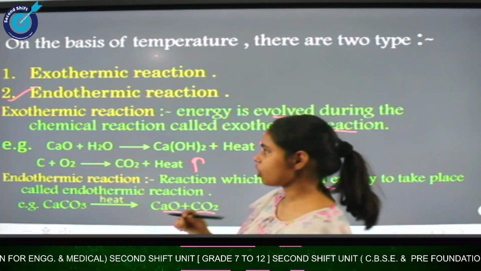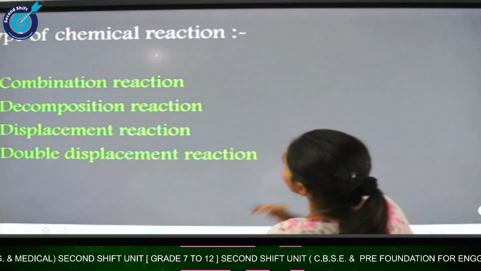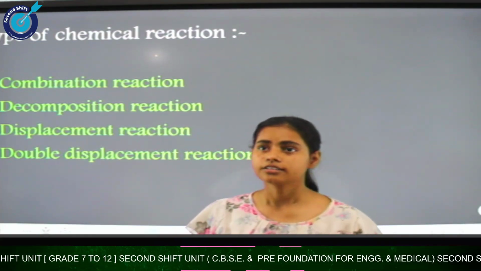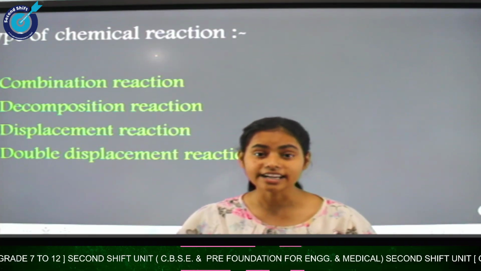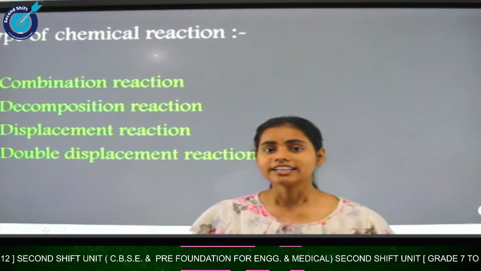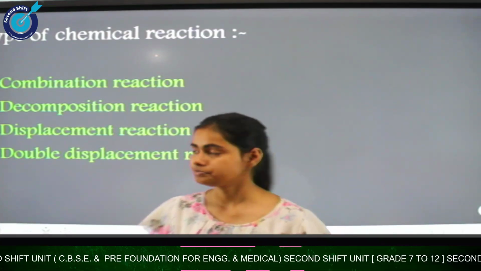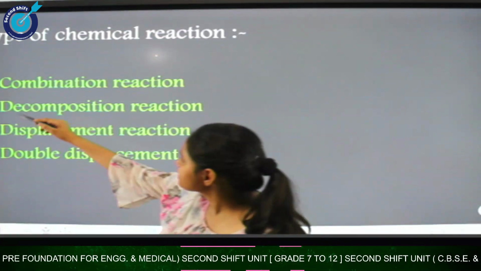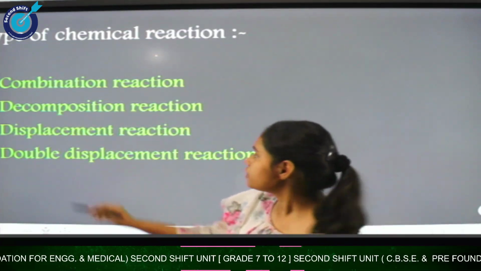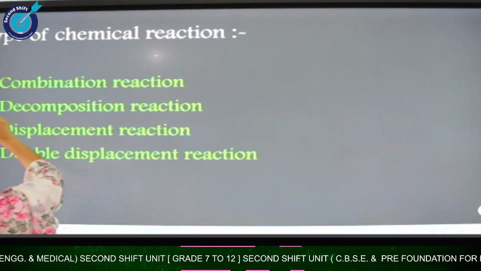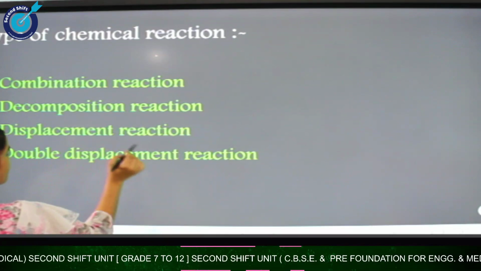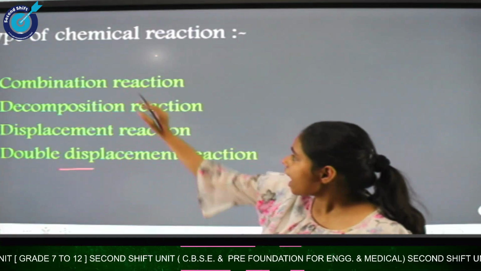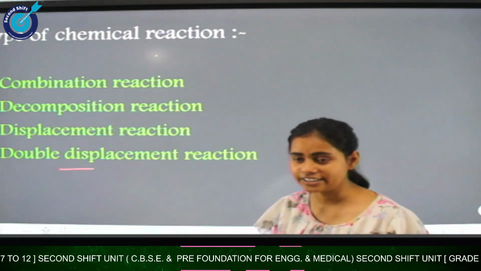Now come to the next topic. So now we have studied the chemical reaction, its characteristics, and how you identify that a chemical reaction takes place. Now let's talk about the types of chemical reaction. There are many types of chemical reaction, but here we will discuss 4 types. First one is combination reaction, second one is decomposition reaction, third is displacement reaction, and the fourth is double displacement reaction. Now let's talk about each reaction on a specific slide.